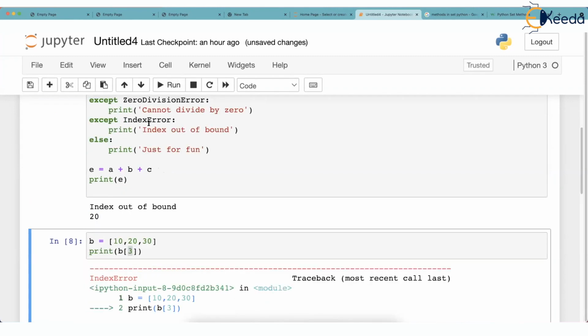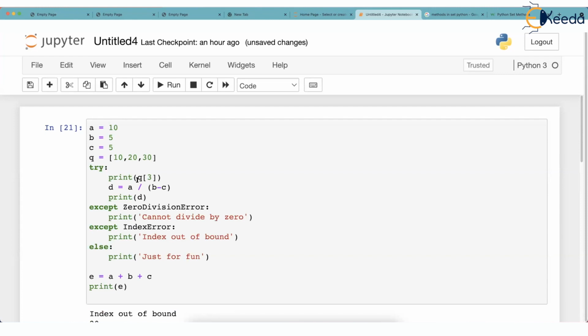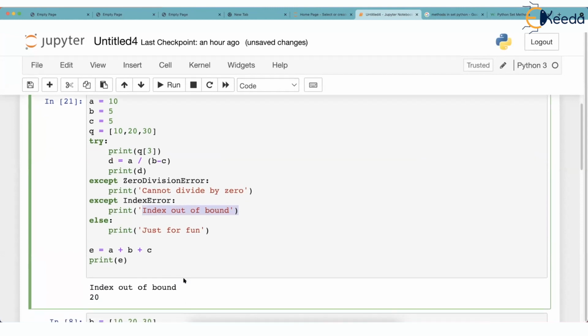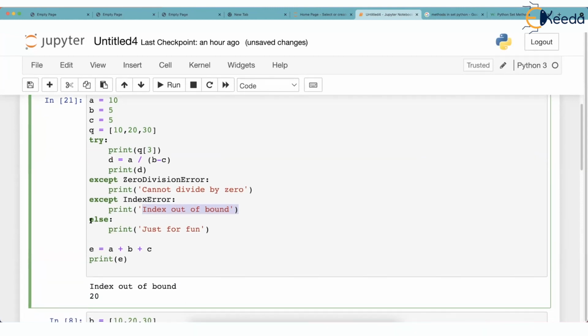Let me run it. You can check what happened. Really, this was wrong and the type of exception was index error. So the control jumped here. It executed this. So that's why you are watching this output, index out of bound. But then else did not run. You watch, this else did not run. If else ran, then we would have got this output, just for fun. But this code ran because we have handled the exception. If we handle the exception, then we are excused and the rest of the code runs and E will be 20 is printed. Correct? So the question is, when does this else run?